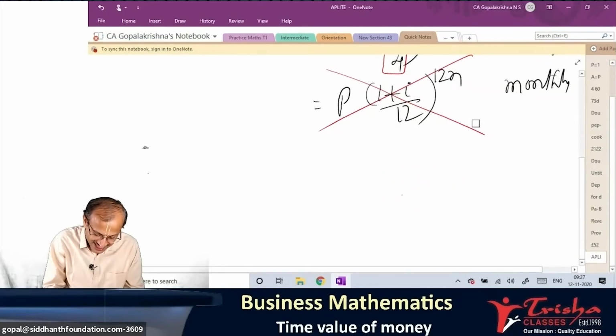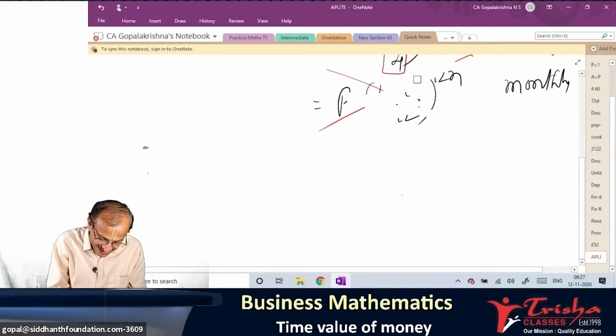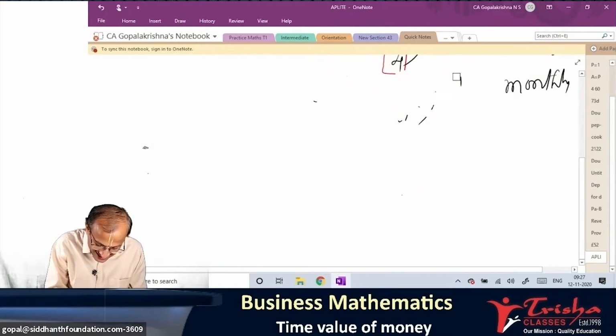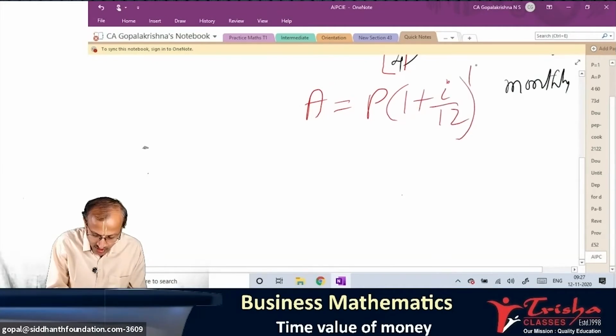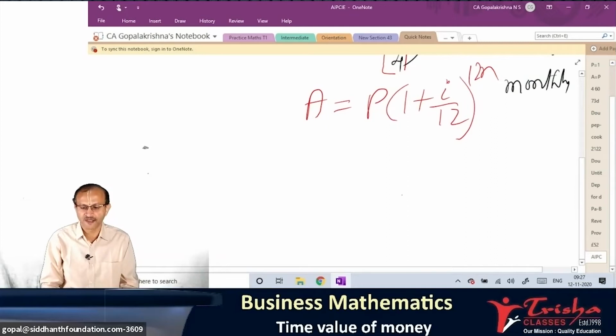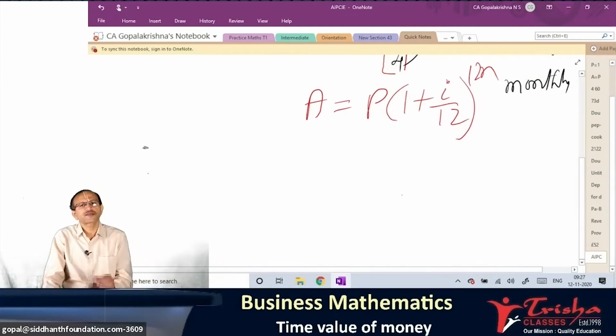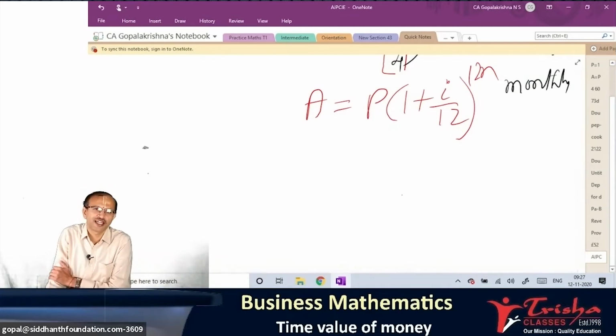Okay, think and answer. Right. Some are in a morning sleepy mood. All right, so come back. Super. So A is equal to P into 1 plus I by 12 power 12n. This is monthly compounding.